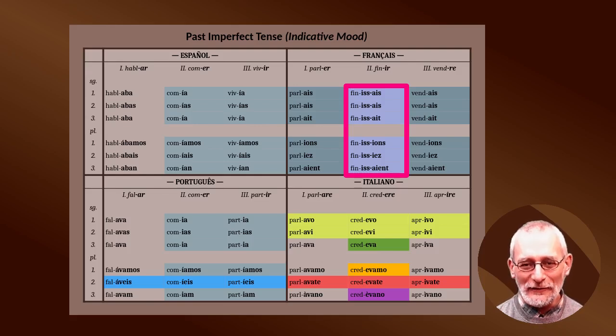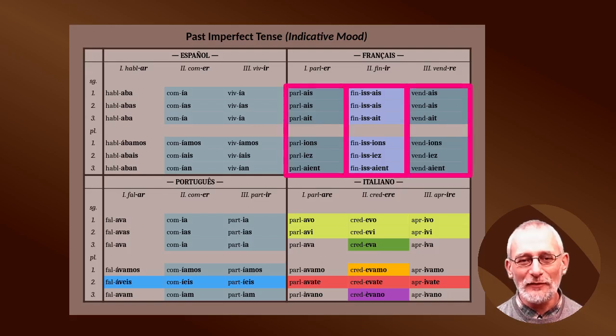We can see that the endings are again the same, like in the two other groups of verbs. However, we add the syllable iss before the ending. So for the verb finir, the conjugation is as follows. Finissais, finissais, finissait, finissions, finissiez, finissaient.